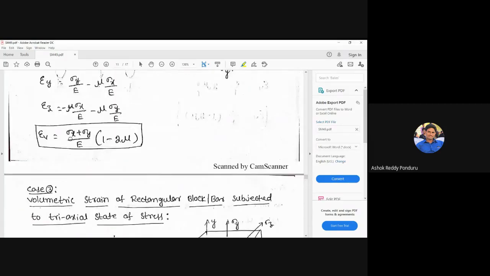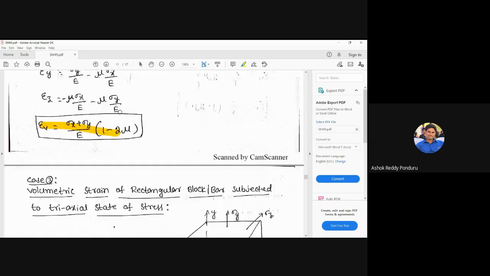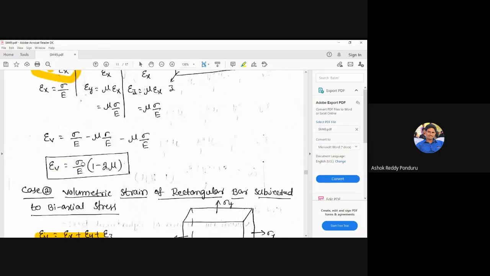We can look at the same expression here. Same expression. Suppose, for example, the same formula we can use for uniaxial also. In such a case, sigma y is 0, sigma z is 0, then sigma x by E into 1 minus 2 mu. The same formula is there in case 1, but sigma x I am considering as sigma, no problem.